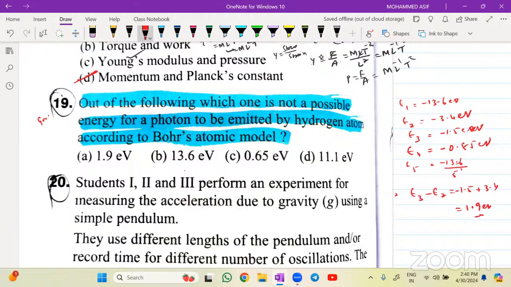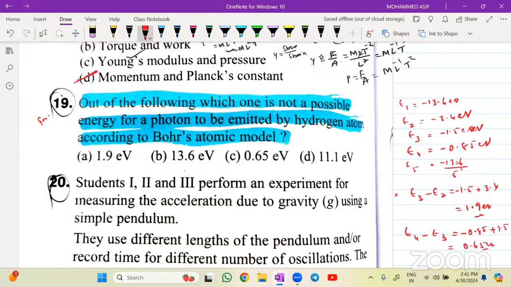It says not possible for 1.9, but it is possible. Similarly, check E4 minus E3. 4 minus 3, this will be 0.85, sorry, the value of E4 is 0.85, minus of minus plus 1.5, so this is approximately 0.65 electron volt.